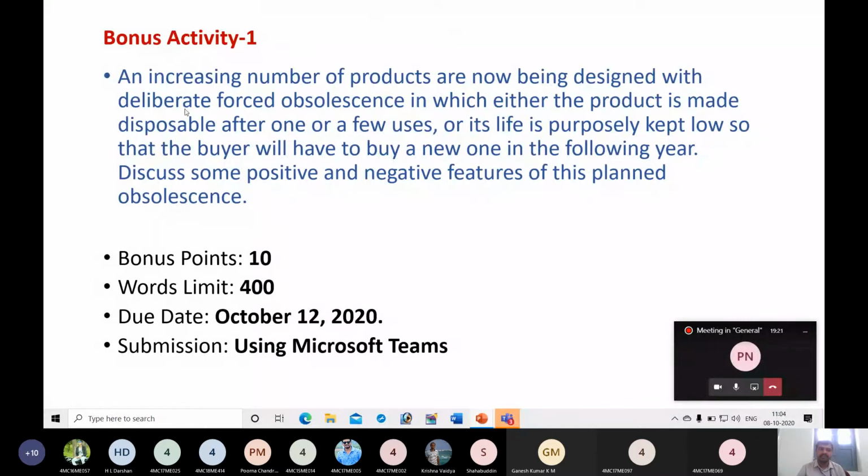Okay, so there is a design bonus activity, that means you get 10 points by answering this question. An increasing number of products are now being designed with deliberate forced obsolescence. That means products will become outdated. That is the meaning of obsolescence. Forced obsolescence, in which either the product is made disposable after one or a few uses, or its life is purposefully kept low so that the buyer will have to buy a new one in the following year. Discuss some positive and negative features of this planned obsolescence.